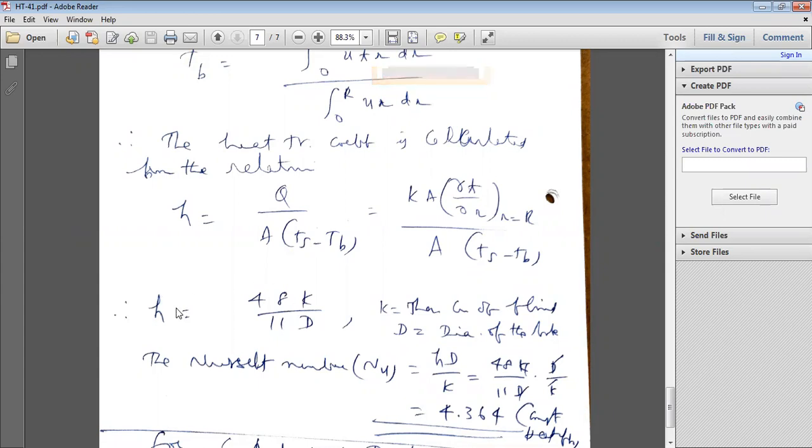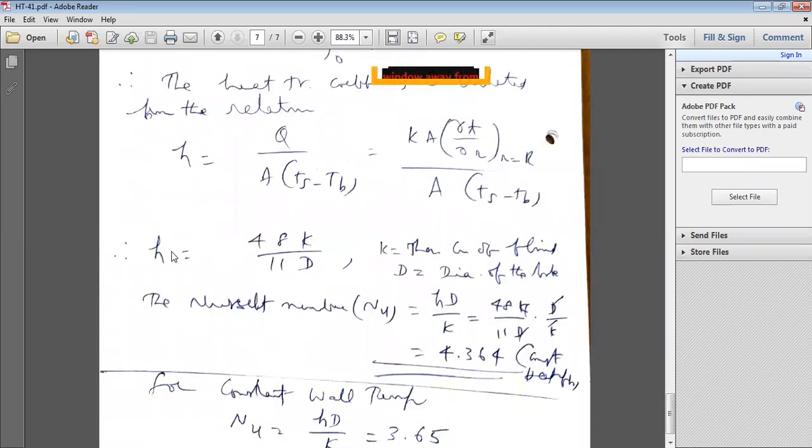Convective heat transfer coefficient for a tube flow, H, is equal to 48 K by 11D. After completion of this step, you will get the convection heat transfer coefficient for a tube flow, 48 K by 11D. You have to remember this, you can easily remember this. What is K? K is the thermal conductivity of the fluid. What is D? D is the diameter of the tube.